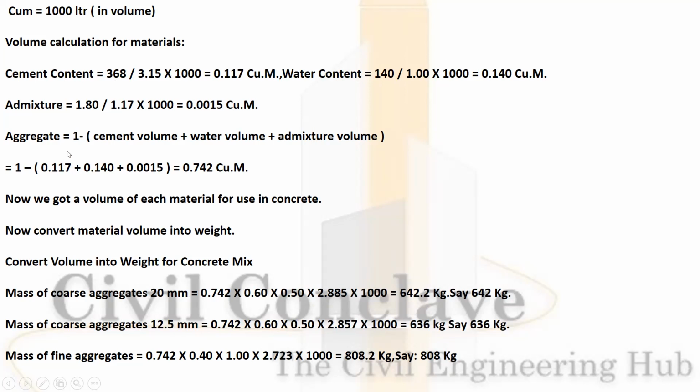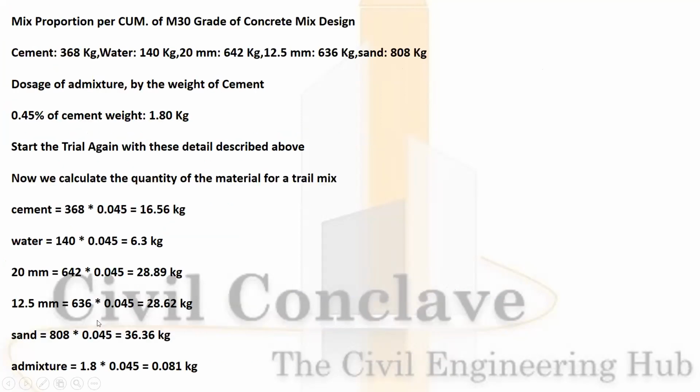Aggregate is 1. That means cement volume plus water volume plus admixture volume all put together. That means 1 minus 0.117 plus 0.140, 0.0015. That makes it 742 cubic meter. Now we know the volume of every material. Mass of the coarse aggregate 0.742 into 0.6 into 0.5 into 2.885 into 1000. Say let us say 642 kgs. Like this, we have to calculate all the aggregate sizes.